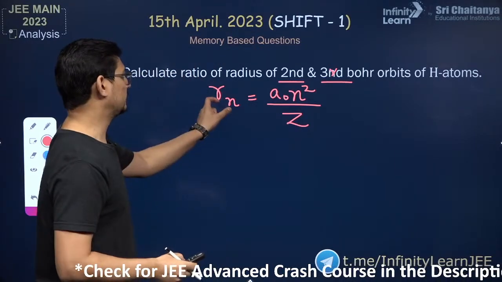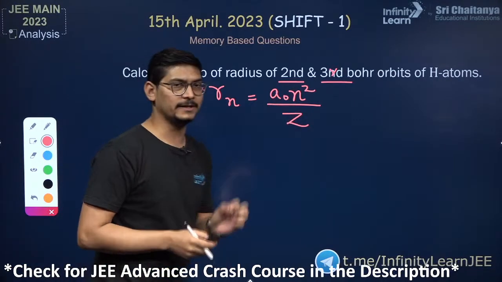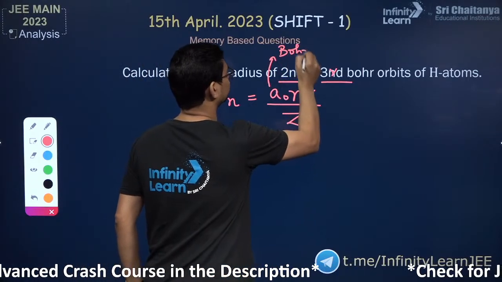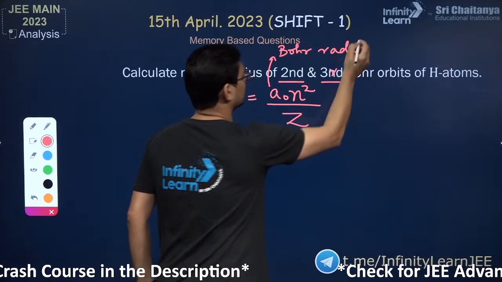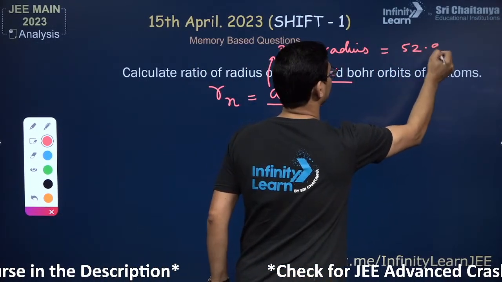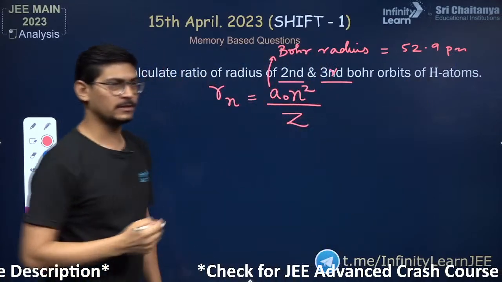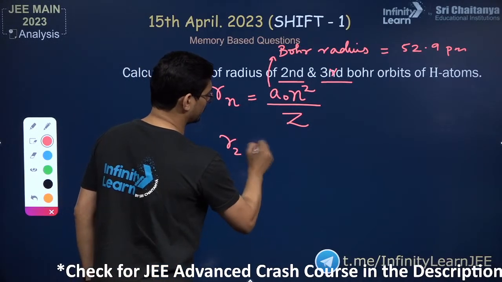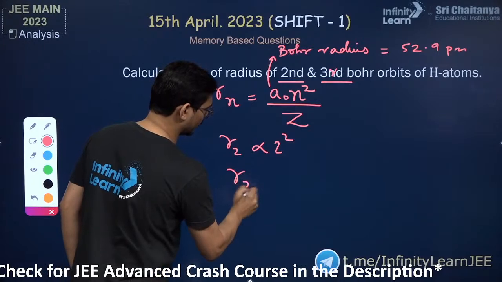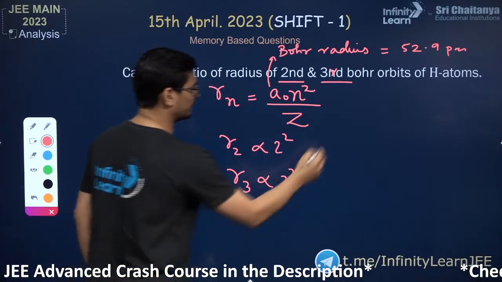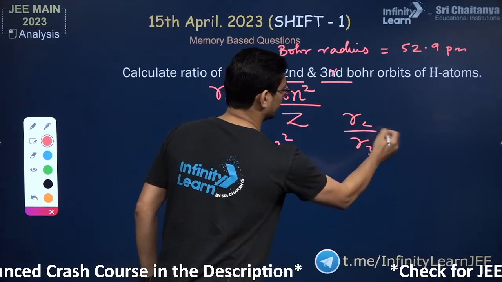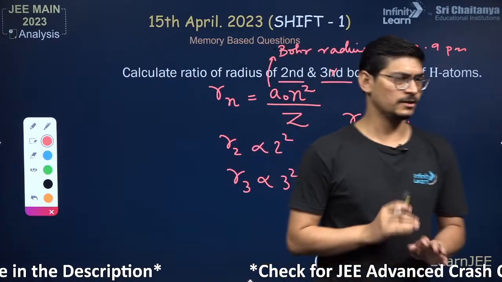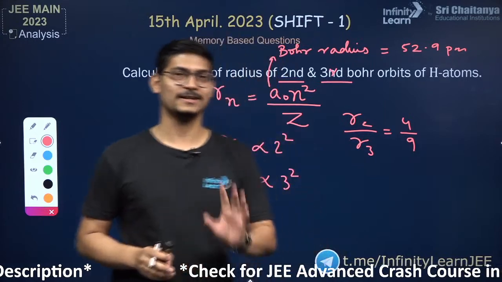So the radius of the nth orbit will be a0 n squared by Z. What is a0? It is our Bohr radius. You guys know that it is called the Bohr radius, just for revision I am telling you. Its value is 52.9 picometer, and Z is the atomic number, for hydrogen it is 1. So obviously the radius of the second orbit will be proportional to 2 squared, the radius of the third orbit will be proportional to 3 squared, so obviously the ratio of radii will be 4/9, because it is simply what I gave for R2 by R1 previously. Okay Nikhil, no problem, I know you know the concept.